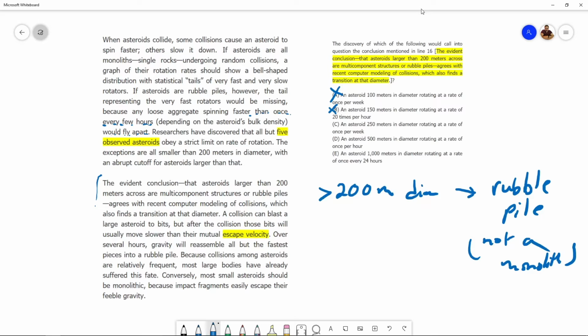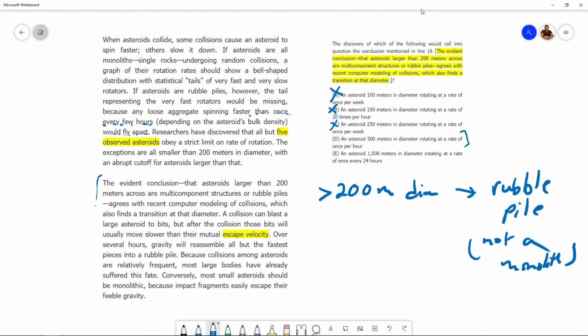Third one, an asteroid 250 meters in diameter rotating at a rate of once per week. 250 meters in diameter, so certainly more than the limit here. However, rotating once per week, so the rate of rotation is quite slow. So that can obviously happen. Does this lead me to question the conclusion? Not at all. Fourth one, an asteroid 500 meters in diameter. Yep, larger again. What about this asteroid? Rotating at a rate of once per hour.